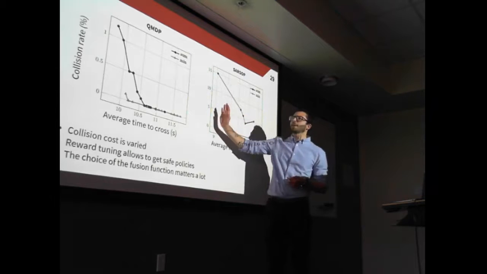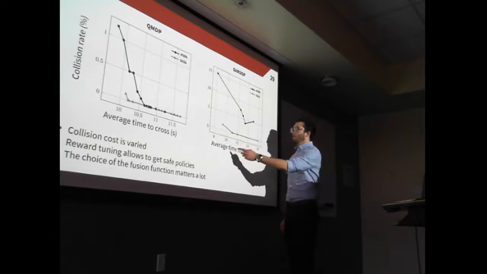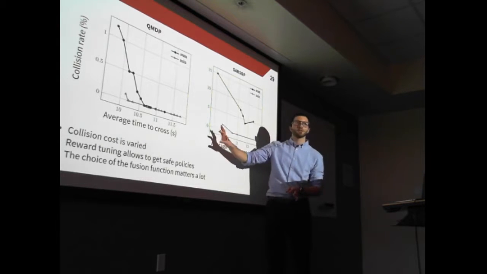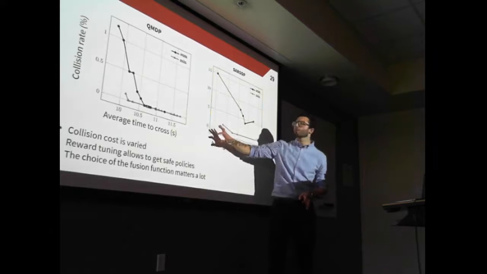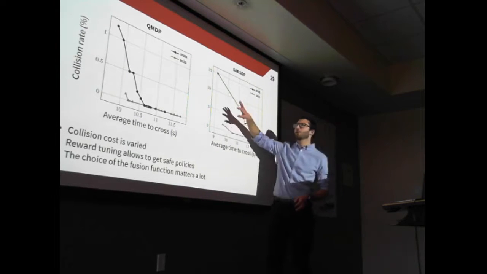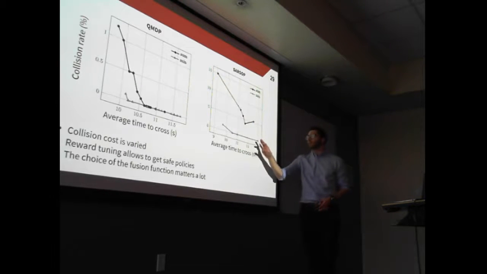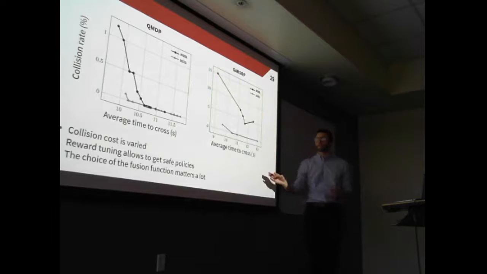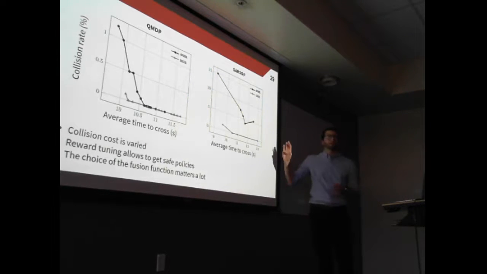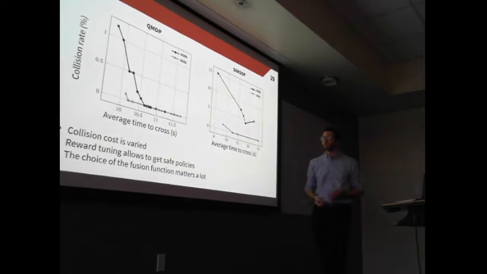So the y-axis is the number of collisions that we saw in simulation, and the x-axis is the average time to cross. So ideally, we want policies that are in the bottom left corner. And here we can clearly see the trade-off where we have either efficient but unsafe policies, or we can also have safe but inefficient policies. So the reward function allows us to navigate those graphs and get different behaviors.